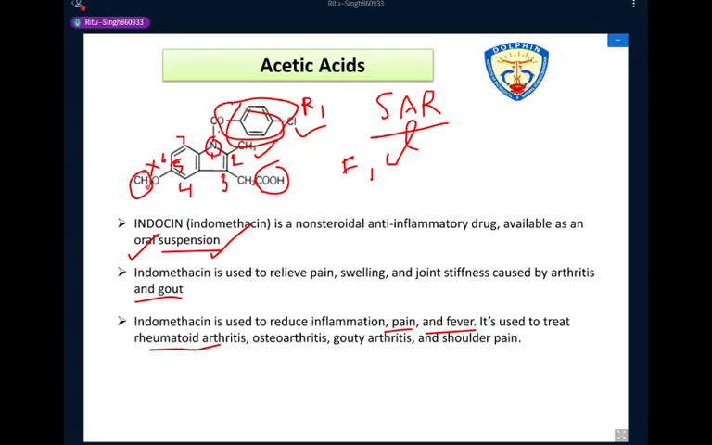When you add the aryl substitution, the activity of the drug decreases. So for better activity of the drug, alkyl substitution at the fifth position is more active than aryl substitution. Okay, all the points of the structural activity relationship are clear.